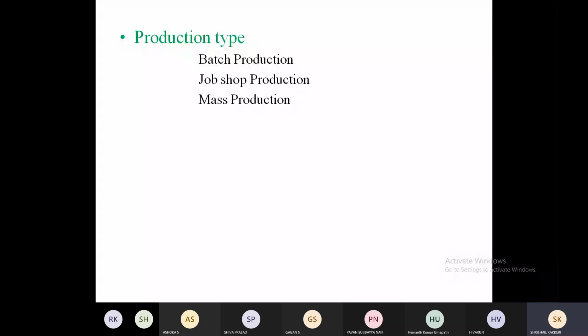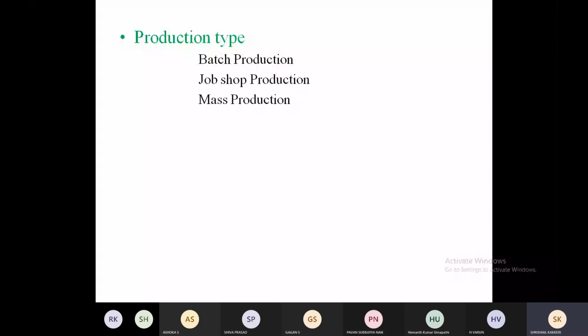The quantity will be very, very limited. The quantities will be limited in a production. In batch production, in a particular shift, we may get one or two or three or more different batches. For example, I receive an order of 10 containers of 1 liter capacity, 10 containers of 2 liter capacity, and 10 containers of 3 liter capacity. So 3 different batches I'm getting.